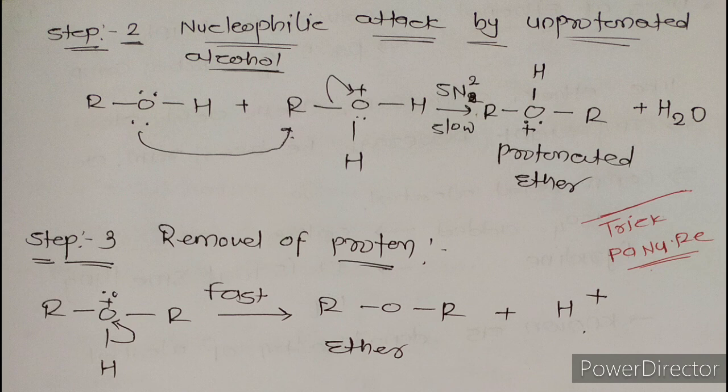Whatever product is obtained during the second step, that is the protonated ether, simply remove hydrogen from that, so we get ether. Here is a trick to remember these three steps: PA NU RE. PA means protonated alcohol, NU means nucleophilic attack, and RE means removal. That is PA NU RE.